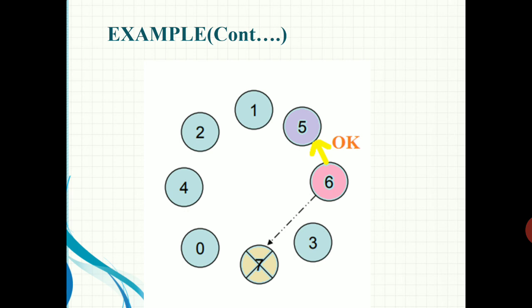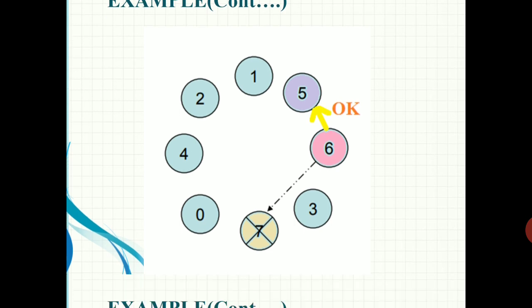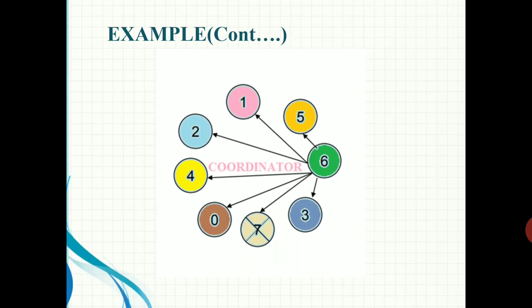But process 7 has crashed, so it will not send a reply message. So after some time, 5 and 6 identify that process 7 has crashed. Now 6 sends an OK message to 5, and there is no reply from 7. So 6 can conclude that there is no process higher than 6, and 6 will become the coordinator. Then 6 announces its result, that it is the coordinator of the system, by sending a coordinator message to all other processes in the system.